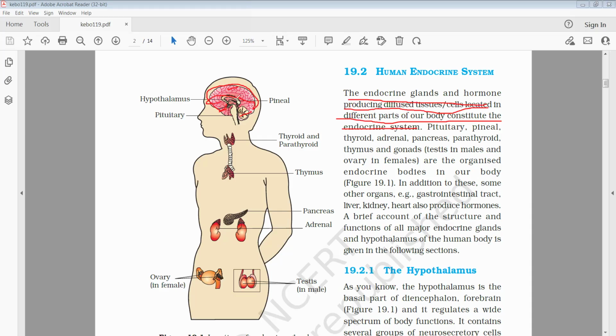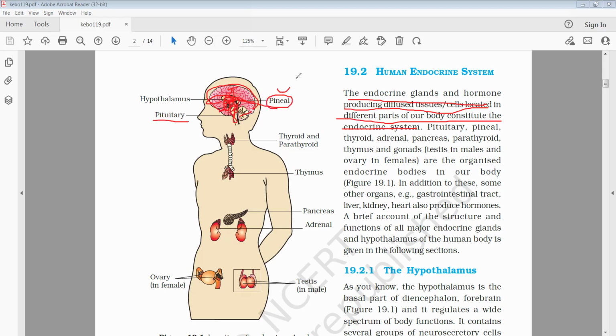Below the forebrain is called the cerebrum. Below the cerebrum there will be a hypothalamus. To this hypothalamus, the pituitary gland is attached. And also on the backside, we can see the pineal gland.